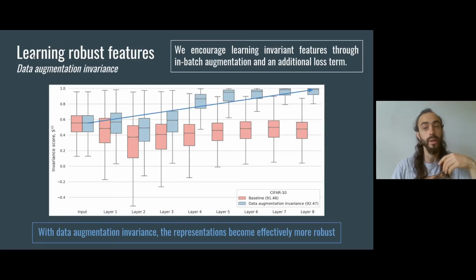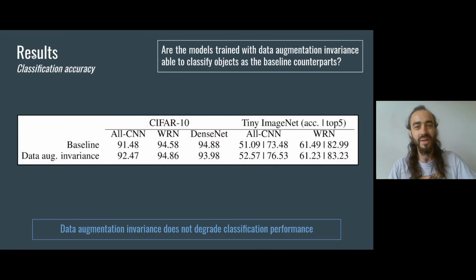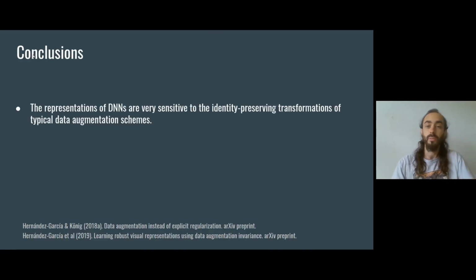That's great, but maybe some might be wondering, hey, we get the invariance, but what about the classification performance? Well, good news, data augmentation invariance not only does not sacrifice the classification accuracy, but in some cases it even improves it. To summarize, I first showed that the representations of typical DNNs are very sensitive to the transformations of